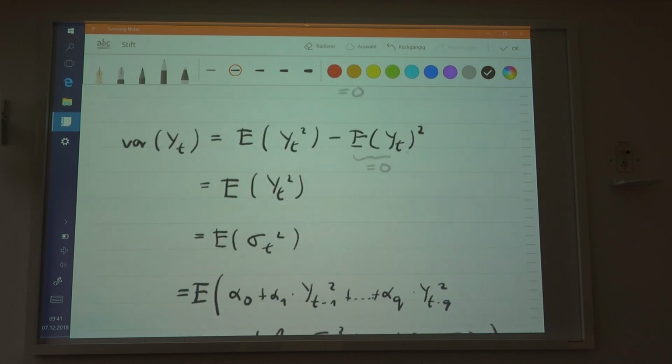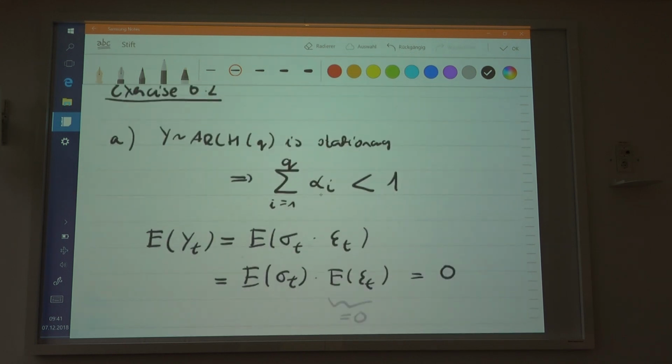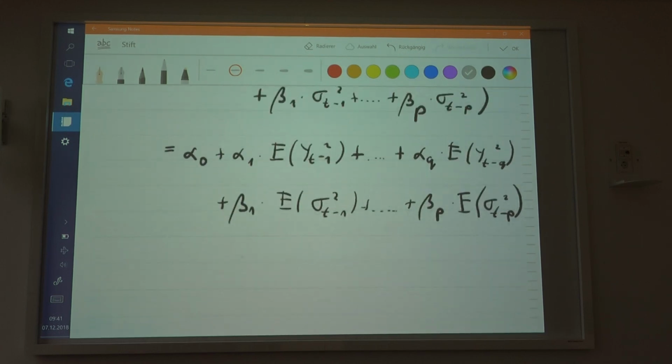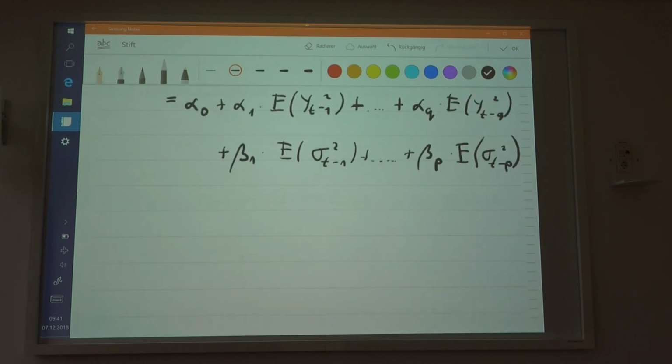And if you have an ARCH process, it's just that the sum of these coefficients has to be less than or equal to 1, because the betas are going to be equal to 0. So that's just a special case. I just wanted to focus on the ARCH process, but I forgot to do this. I don't know why. Anyway, so guys, you've seen this here.